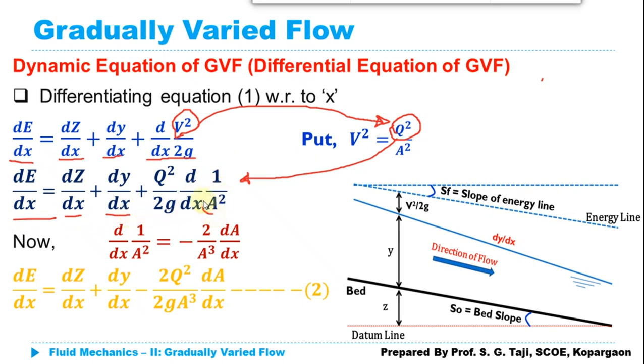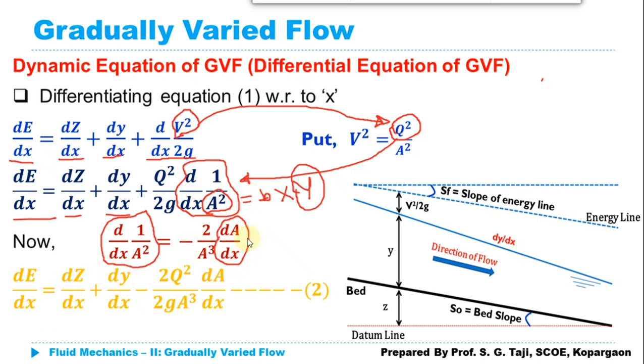1 upon A squared. Here area will be the variable, because we know that the area of flow is given by B multiplied by y, where our y is going to change. That means we need to treat this A as a variable. So we are going to determine this term d/dx of 1 upon A squared. I will simply take its derivative, which comes to minus 2 upon A cube multiplied by dA/dx. So this is the term we get by taking the derivative of 1 upon A squared.